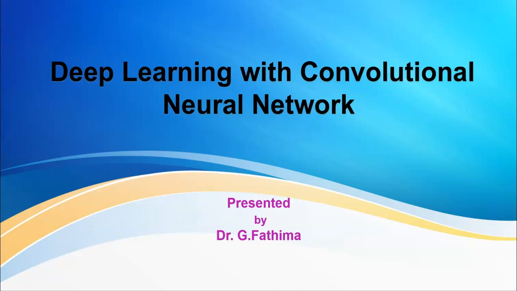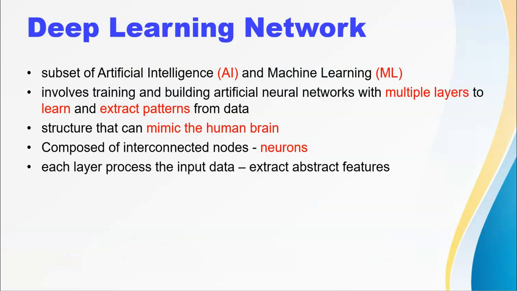To start with, let us quickly see what is deep learning network. Deep learning is a subset of artificial intelligence and machine learning that involves training neural networks with multiple layers to learn and extract patterns from the data. These neural networks are inspired by the structure of the human brain. They are composed of interconnected nodes called neurons.